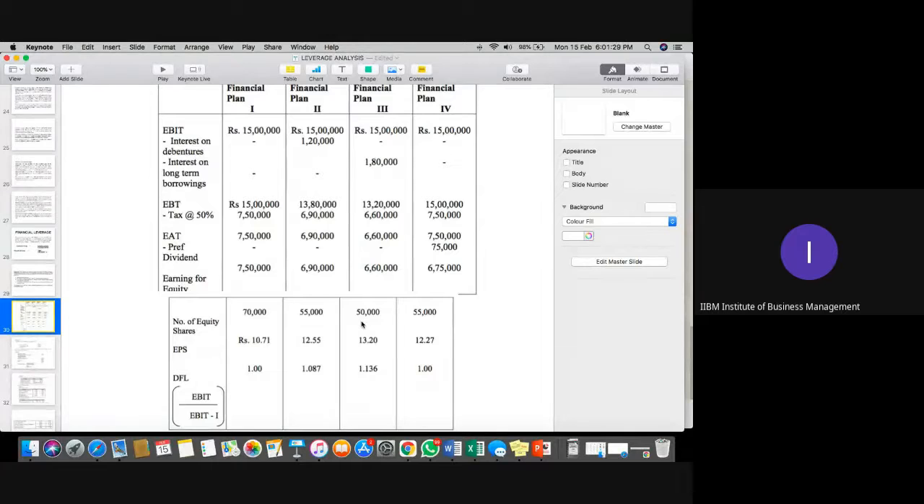In the third case, we are raising only 10 lakh of equity shares. So 40 plus 10, 50. And in the last case, we have preference shareholders. No, equity also we have, I think. Yeah, equity also we have. So 40 plus 15, 55. Understood how we calculate number of equity shares?